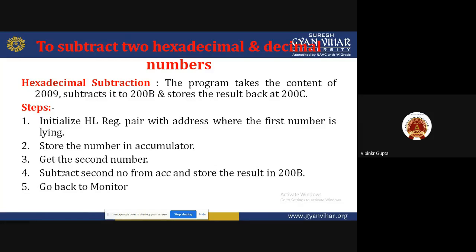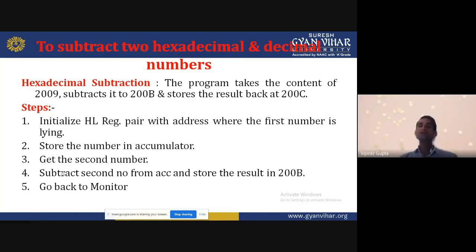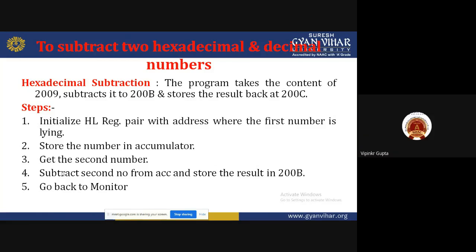Get the second number. How will we get the second number? Using increment, we can get the second number. Subtract the second number from the accumulator. The accumulator minus the second number, and the result automatically comes to the accumulator. So the accumulator data again we transfer into the memory location which is given, 200B.